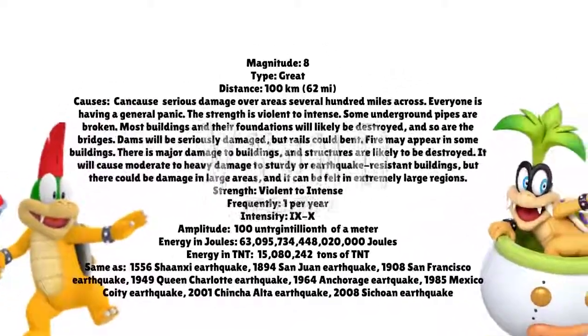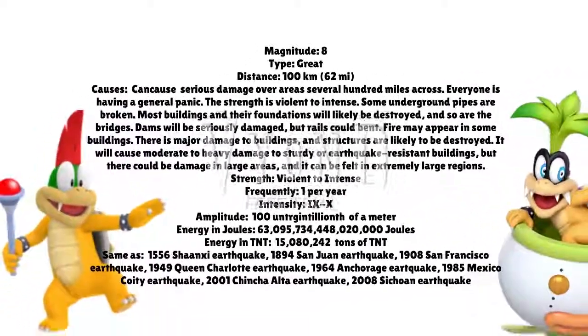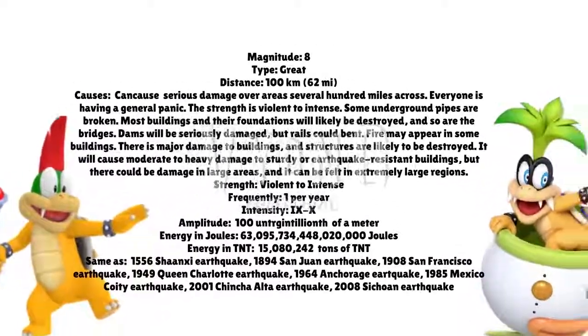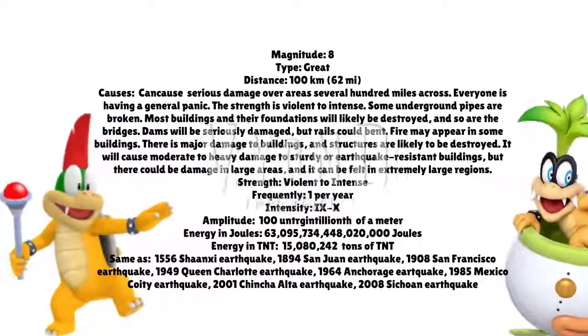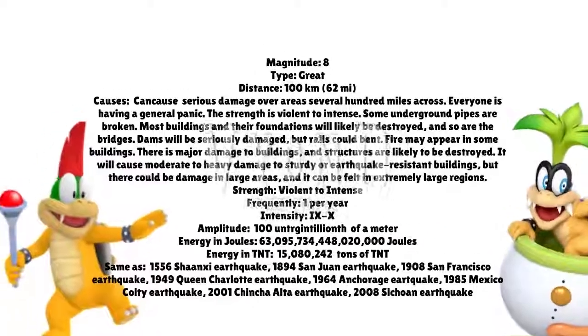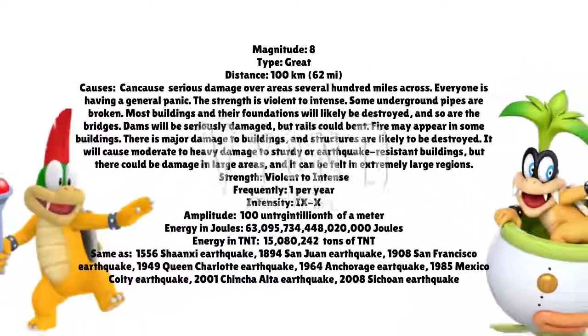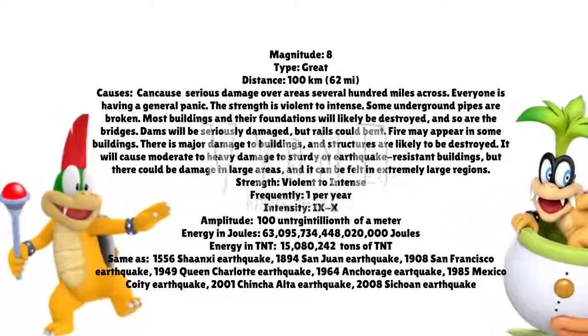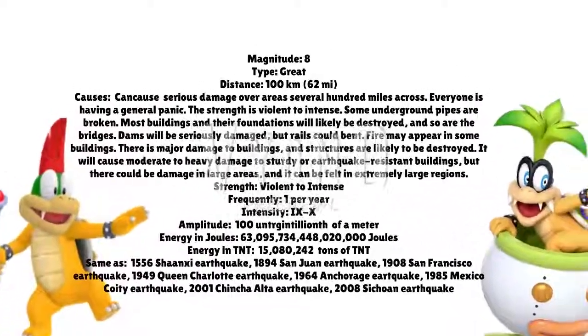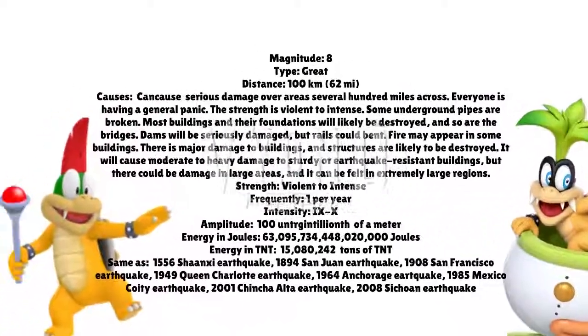If an earthquake has a magnitude of 8, its distance is 100 kilometers, or 62 miles away. Cars and structures will fly around, and most buildings are destroyed. With a Richter scale magnitude of 8, and with a Mercalli intensity of 9 to 10, it would be a great earthquake that can cause serious damage over areas several hundred miles across.